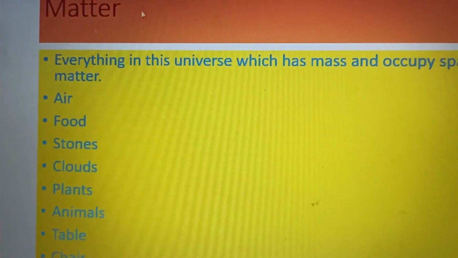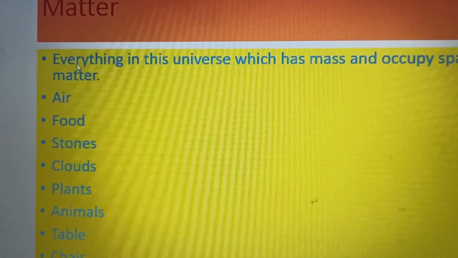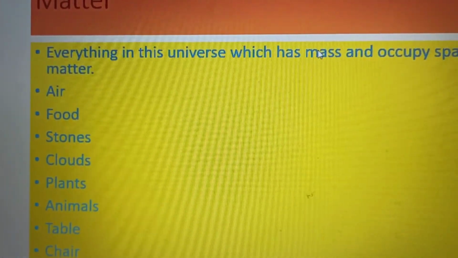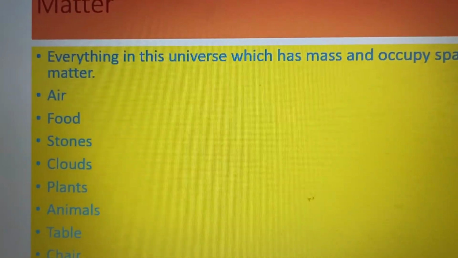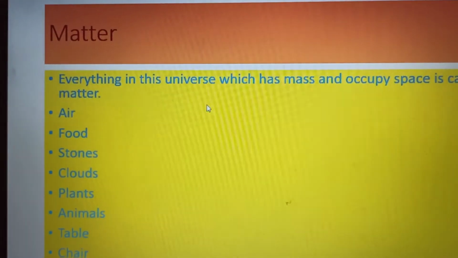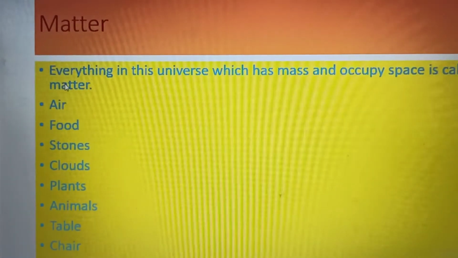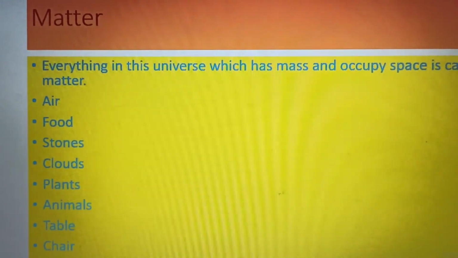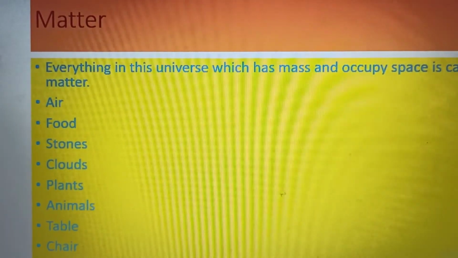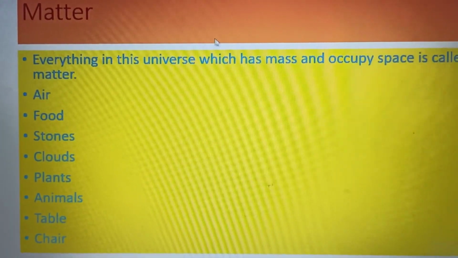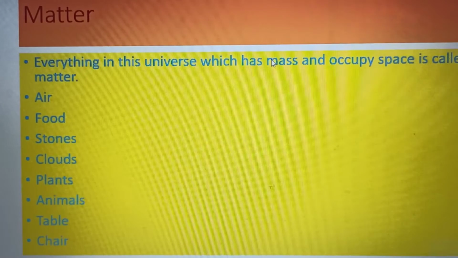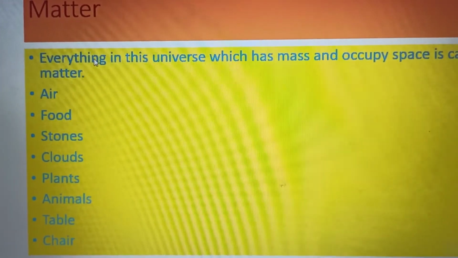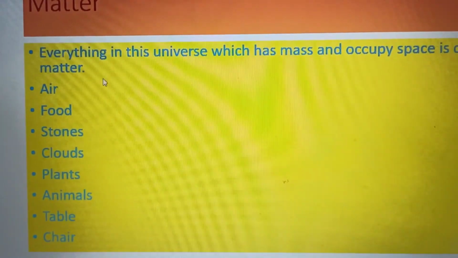If we see what is matter, everything in this universe which has mass and occupies space is called matter. Whatever objects in the universe you see, whichever things are present in the universe, the condition is that it should have mass and it should occupy space, then it is considered as matter. There are ample of things.